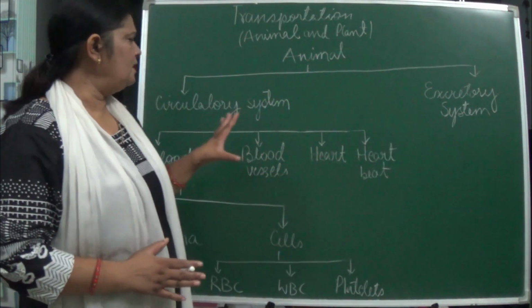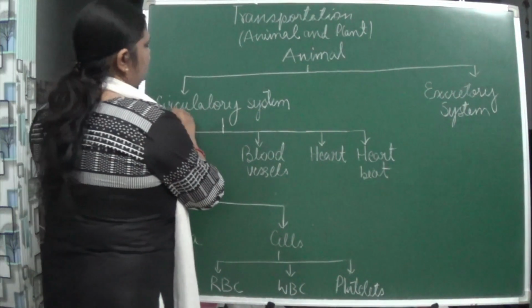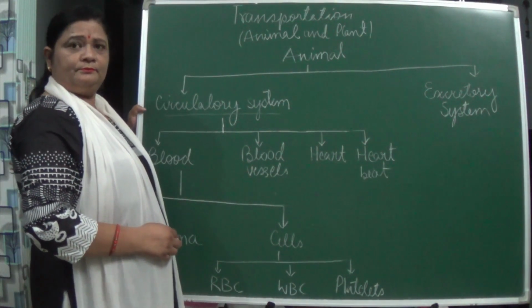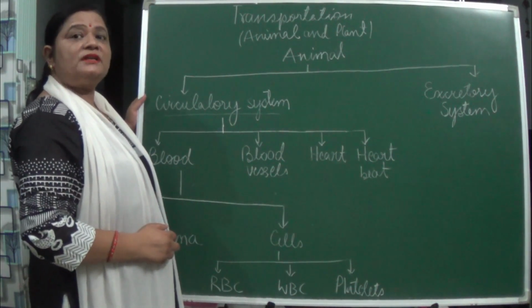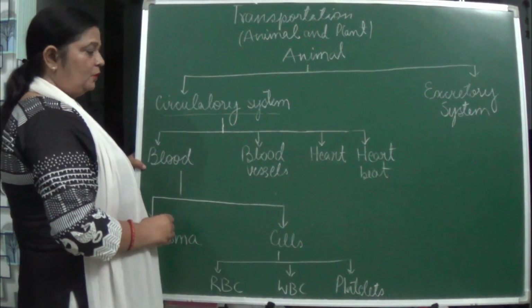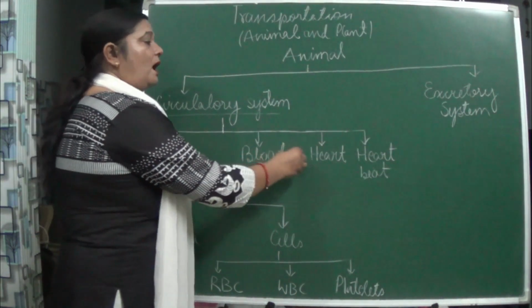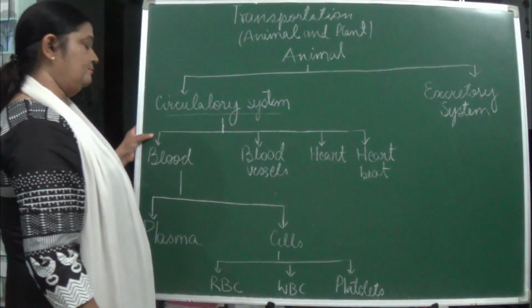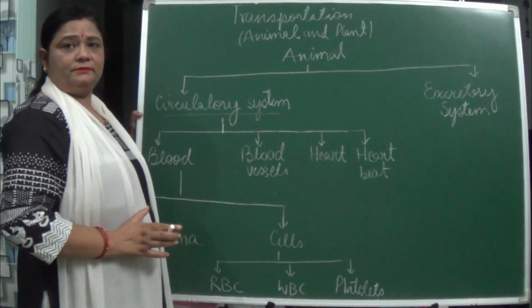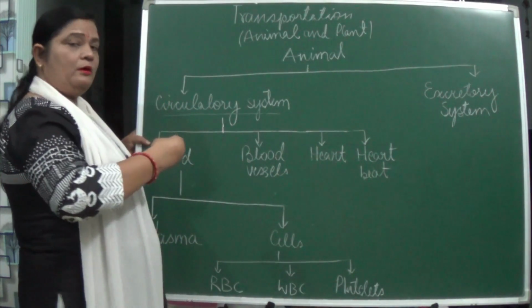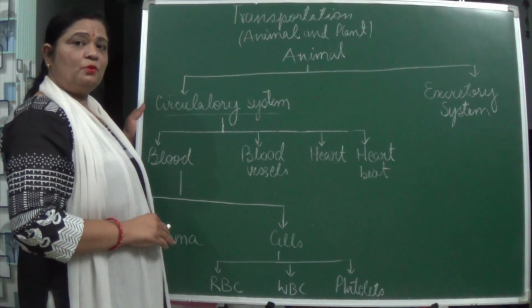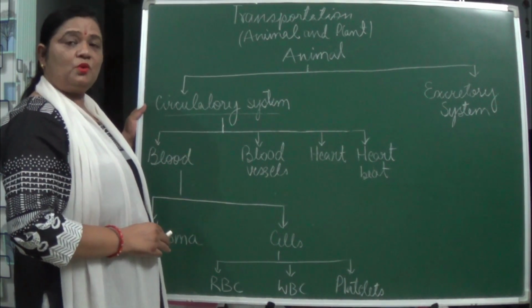Now, coming to the circulatory system. This is a vast term, a proper big channel. So it consists of what? It consists of blood, blood vessels, heart and heartbeat. First come to blood. We say that we are taking in oxygen, and from there what happened? It diffuses in the blood, reaches the cells where it has to oxidize the food.